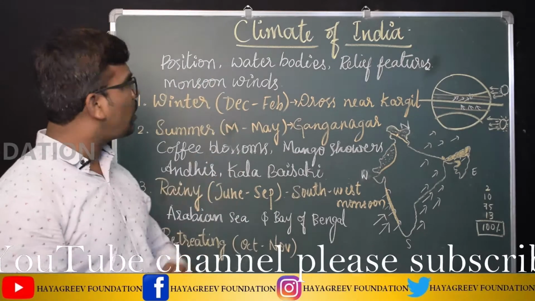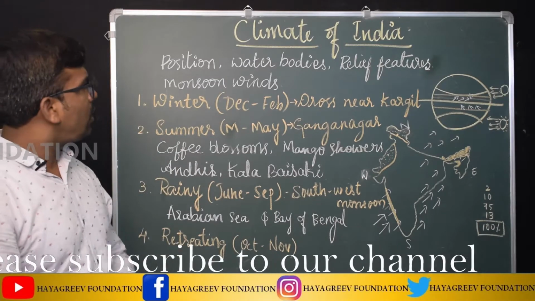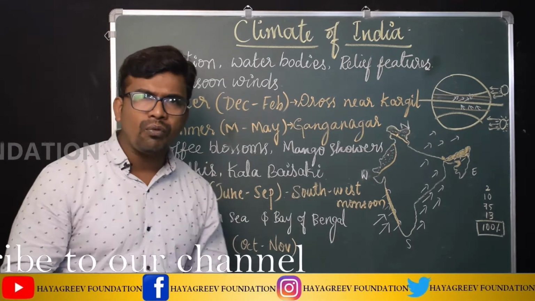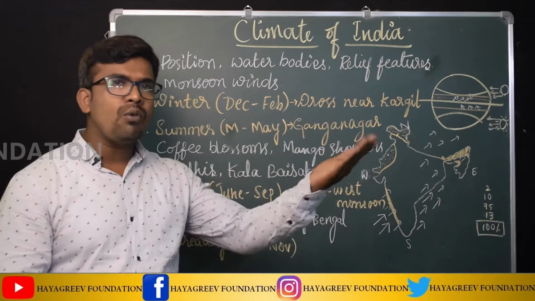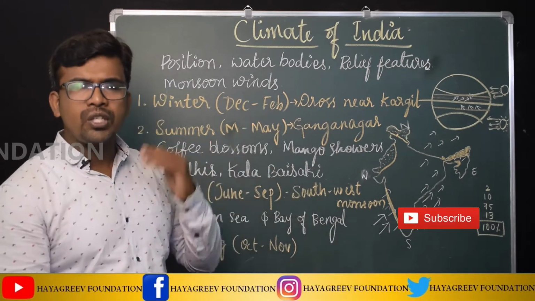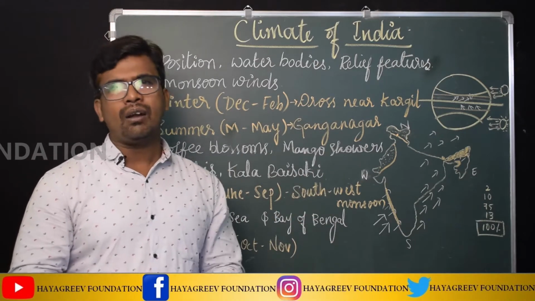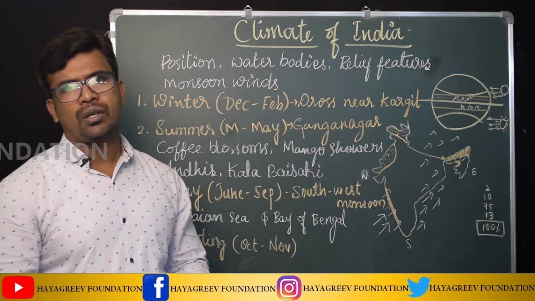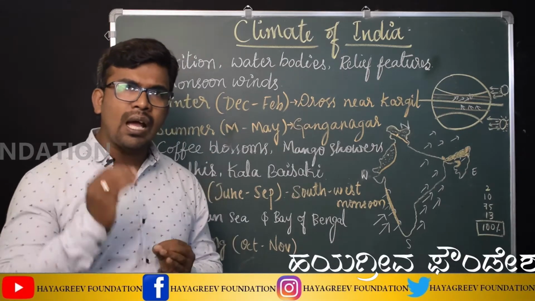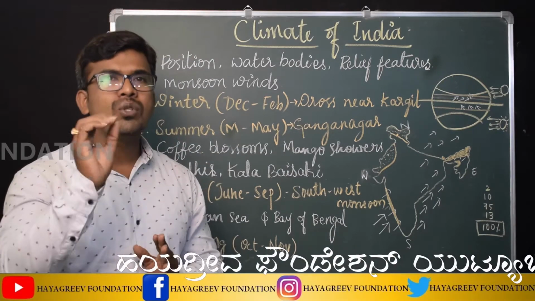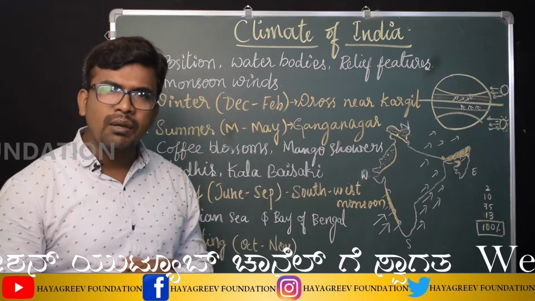The last one is a very important one, that is monsoon winds. Listen students, we have different kinds of monsoon winds: southeast monsoon winds, southwest monsoon winds, northwest monsoon winds and northeast monsoon winds. Here the word monsoon is derived from the Arabic word mausam. Mausam is nothing but season.